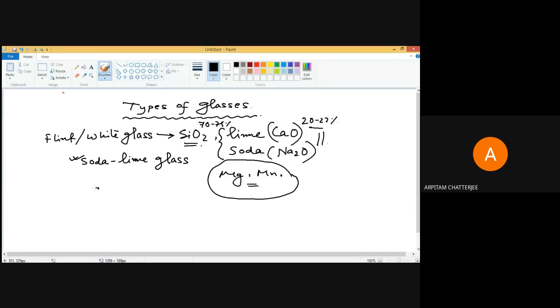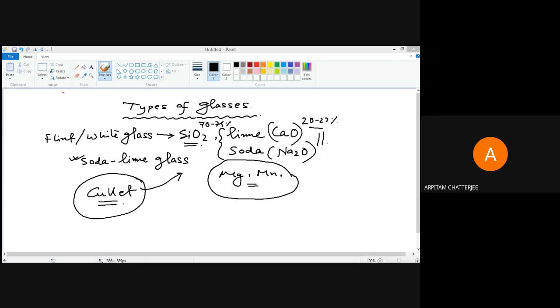The already used glass, a portion is used, that is called cullet. This cullet is mixed in so that you get small impurities which contain manganese, magnesium, this kind of thing. Depending on the quality of glass, the amount of cullet changes. If you want a very expensive glass with a very low amount of impurity, then you will have a small amount of cullet.